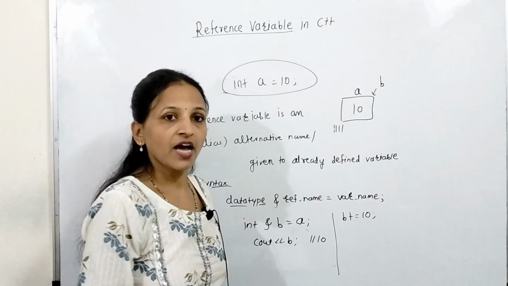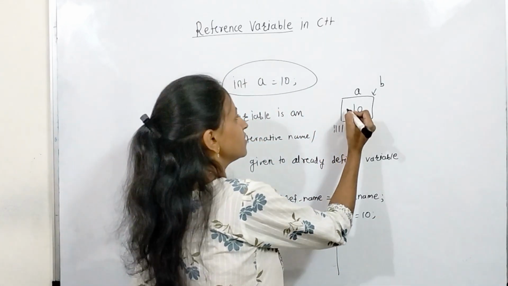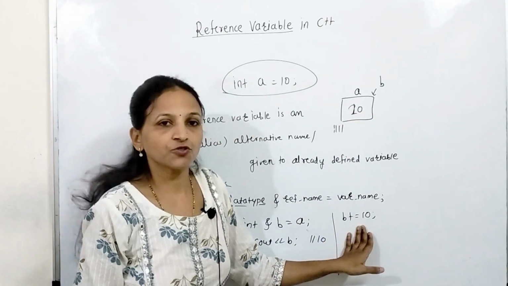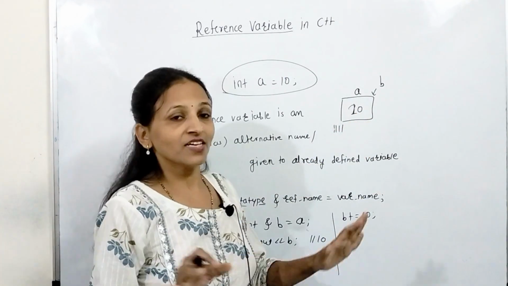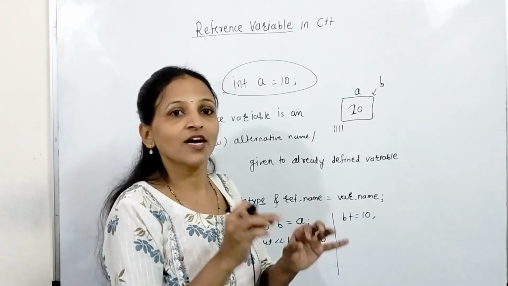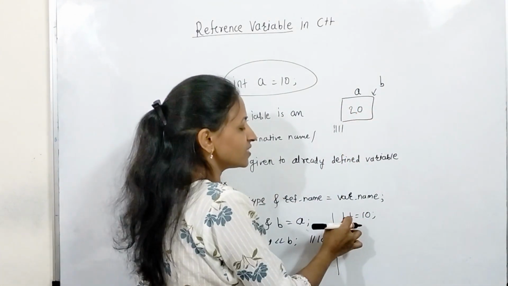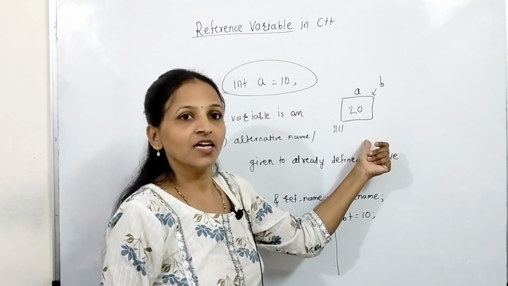What does it mean? Add 10 into b, meaning this will be 20 after execution of this statement. The value of a will become 20 because there is no difference between them, both are the same. That's why whatever changes we are doing inside b, actually we are doing those changes inside a.